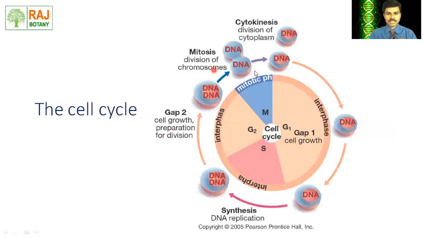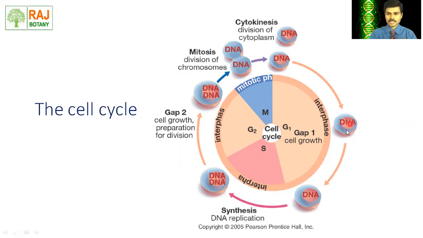The cell cycle, deliberately I have put the picture of the cell cycle here. That means we exactly know at which stage of the cell cycle DNA replication takes place. Here we can see the different stages of the cell cycle, the M phase, and this is the interphase. Three phases are included in the interphase: G1, the S phase, and the G2 phase. During the S phase, that means the synthesis phase, DNA gets replicated or multiplied.